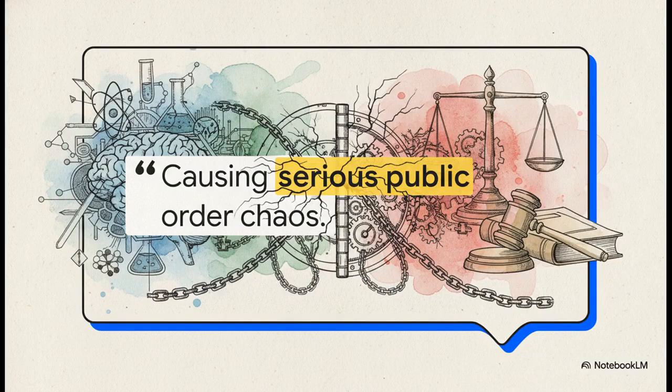So the exact charge against the defendant, Dr. Chen Jingwan, was a legal classification known as picking quarrels and provoking trouble. Kind of a broad term, right? But to really grasp this case, you absolutely don't need to be a legal scholar. You just need to understand one key requirement for a conviction, which is causing serious public order chaos. As we're going to see, this exact phrase is the hinge upon which the entire case swings. It is the absolute crux of the whole legal argument.